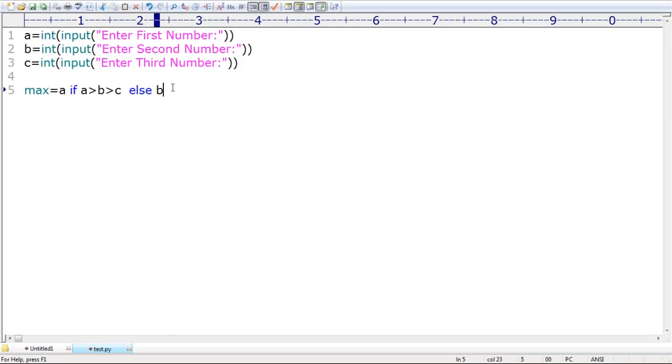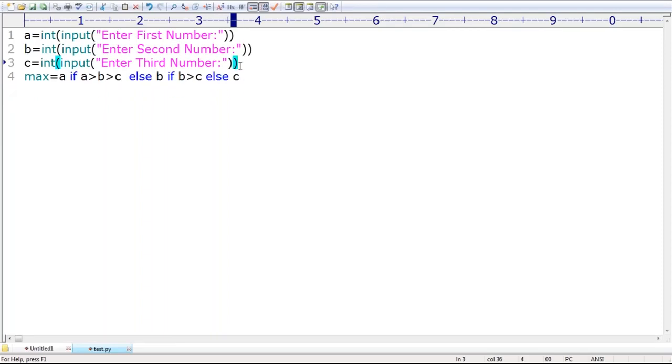Next, B if B greater than C. Are you getting it? Else, can you please tell what the last one is? C. Excellent. Okay, that's all. Sir, are you in a position to understand, everyone? Think a bit logically. This is the max value, right?